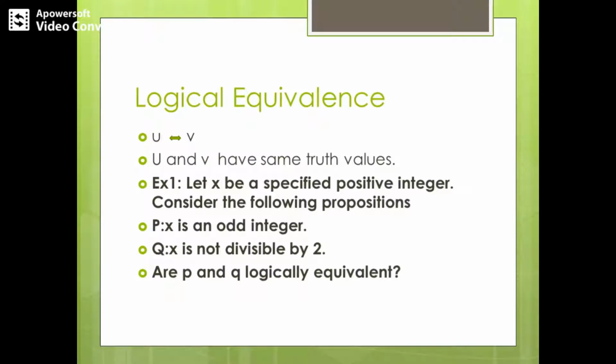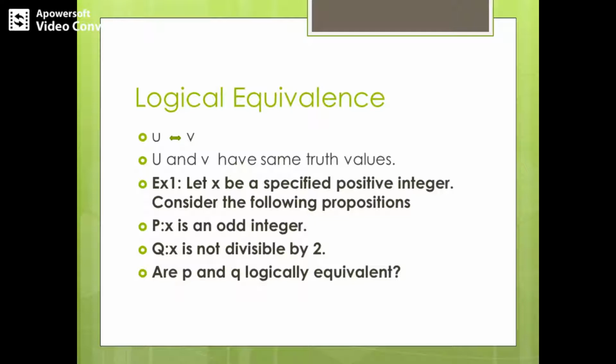Next, moving to logical equivalence. So what is logical equivalence? Logical equivalence means whatever propositions we are comparing with the other propositions, both of them have the same or identical truth values. So let us say we have got two propositions u and v. They are said to be logically equivalent whenever u and v have the same truth values.